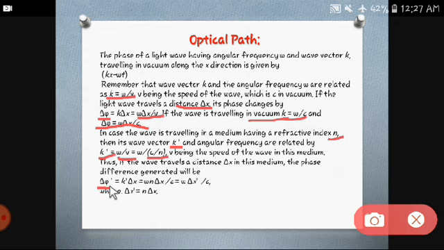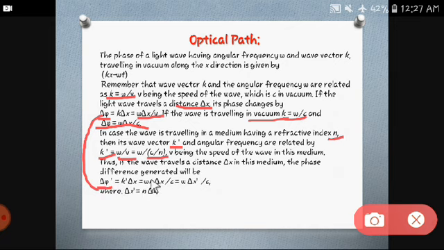So when the phase difference occurs by delta x, what will happen to it? It will be k dash delta x, by using the same formula as we have here. The same is there. We are going to say delta phi dash is k dash delta x. What is k dash over here?